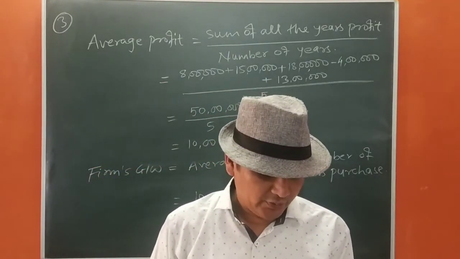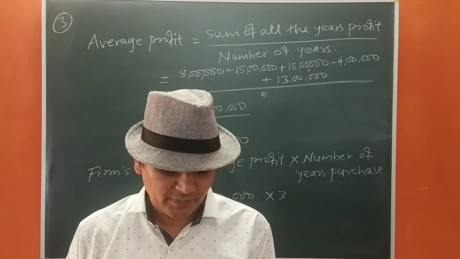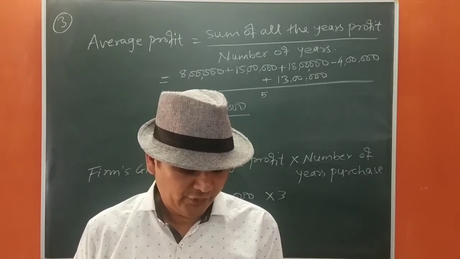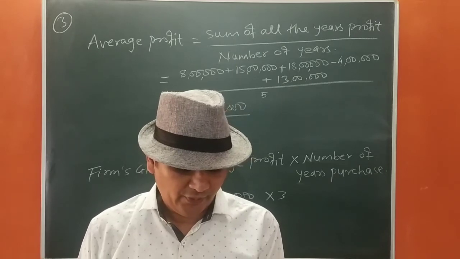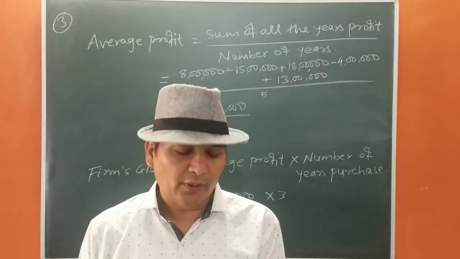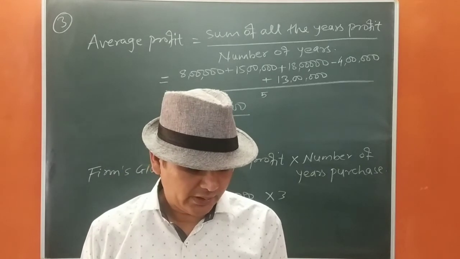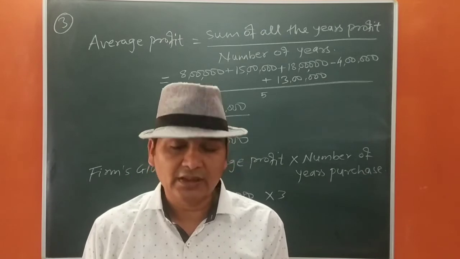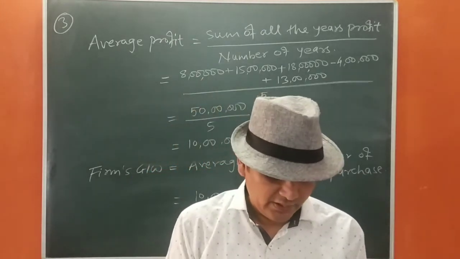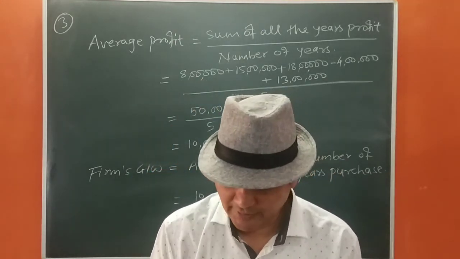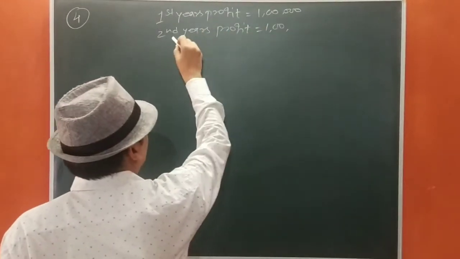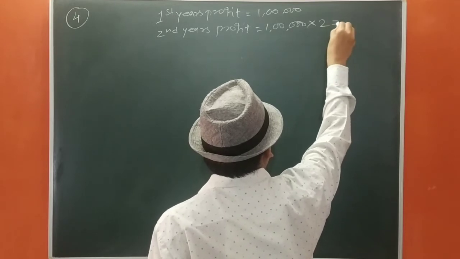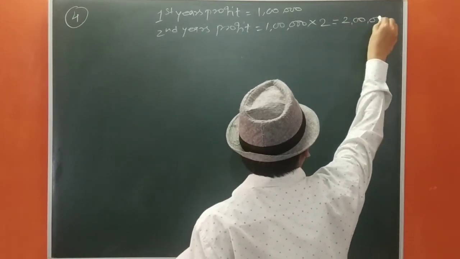Calculate the value of the firm's goodwill on the basis of 1.5 years purchase of average profit of the last 3 years. The profit for the first year was 1 lakh. The profit of the second year was twice the profit of the first year, and the third year's profit was 1.5 times the profit of the second year. Let us calculate the value of goodwill. First year's profit is 1 lakh. Second year's profit is twice of that, that will be 2 lakh.